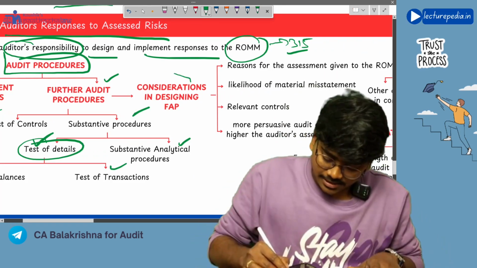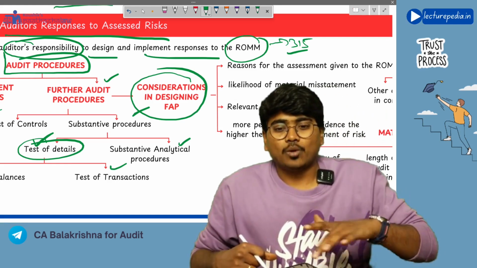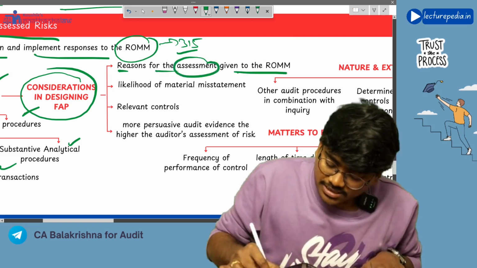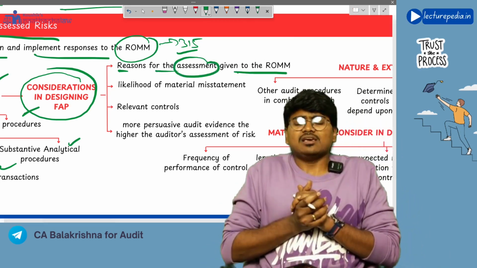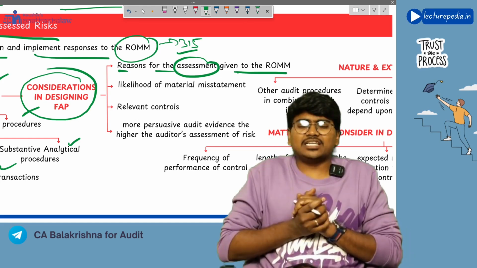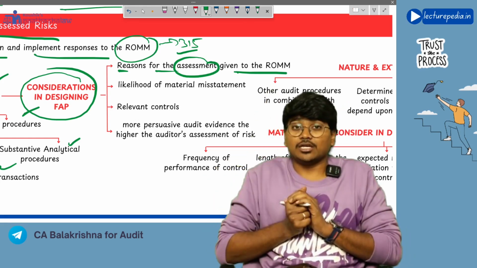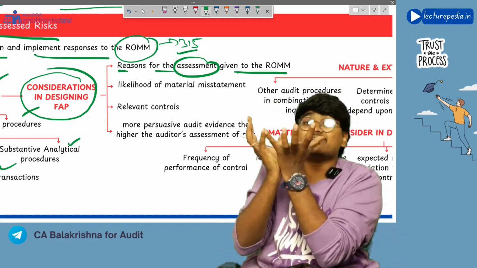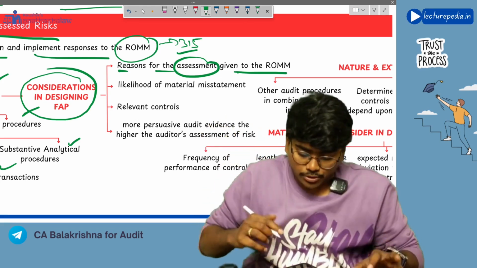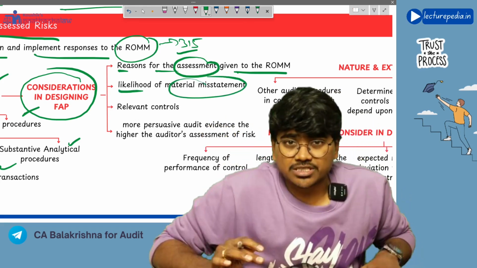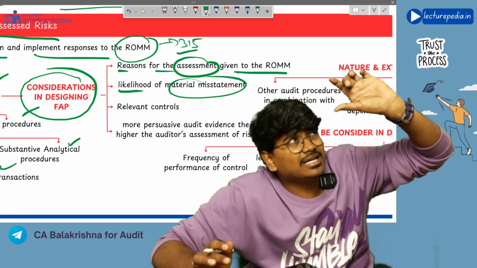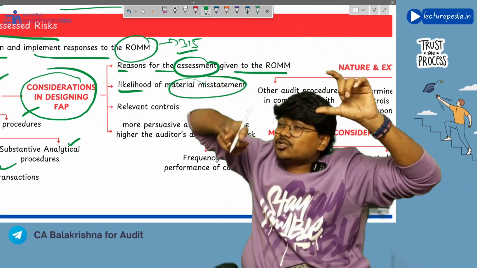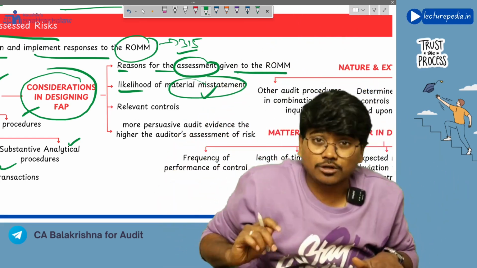Now, what considerations will the auditor take into account while designing his further audit procedures? He will consider the reasons for the assessment given to risk of material misstatement. Okay, I have identified risk of material misstatement as per SA-315. So, what are the reasons for that risk? I will consider them for designing my further audit procedures. Next, likelihood of material misstatement. As per SA-315, I have determined the risk of material misstatement. What is the likelihood of this risk turning into misstatement? That also I will consider.